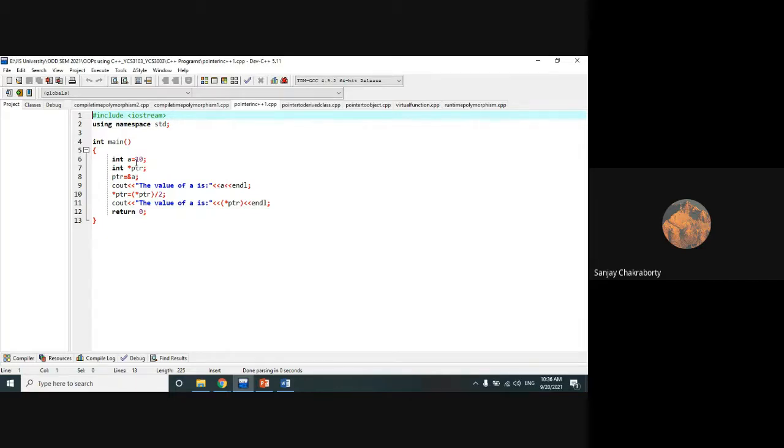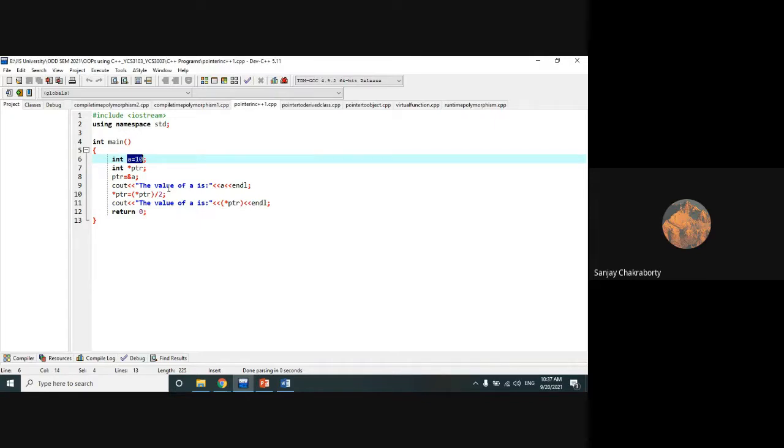So here we have declared a pointer variable, and to declare a pointer variable we have to use the star operator. This star is different from the multiplication operation, and here it represents a pointer symbol. This ptr variable is a pointer variable which stores the address of another variable, suppose A. Here it is storing the address of A with the help of the ampersand operator. Ampersand is the address-of operator, so it will return the memory address where the variable A has been stored with the value of 10.